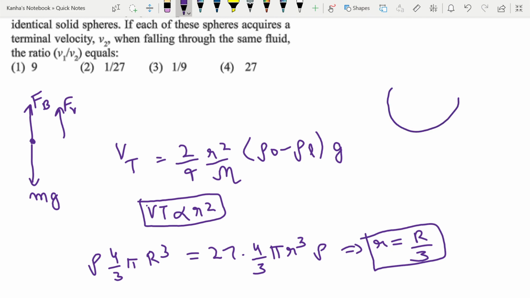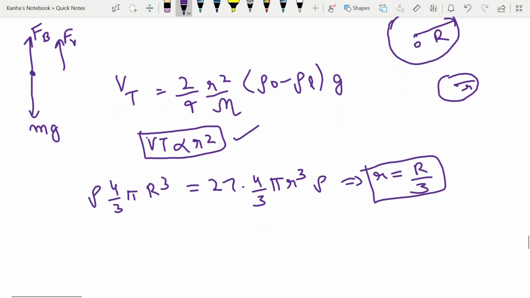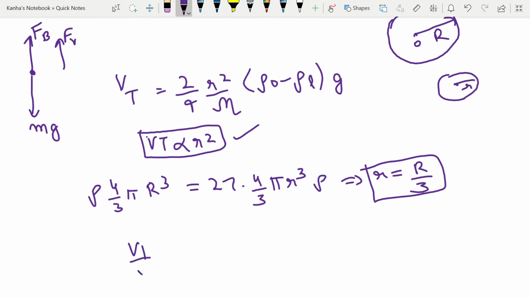So this was your initial sphere, and these are your smaller spheres of radius small r. This is the capital one of radius capital R. Using this, I can easily use my relation. So v1 by v2 is nothing but R square by small r square, which is nothing but 9.